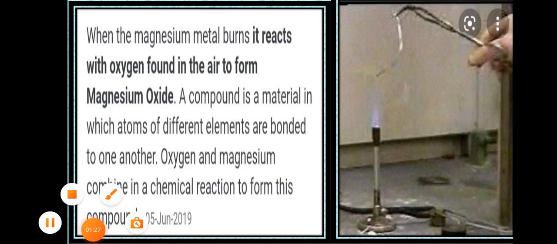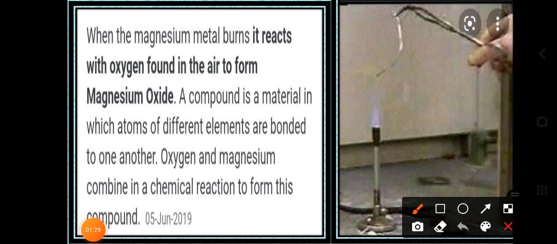Okay dear students, let's take a simple experiment related to magnesium metal ribbons. This is the magnesium metal ribbon. So what happens when it burns in oxygen? When the magnesium metal burns, it reacts with the oxygen found in the air to form magnesium oxide.